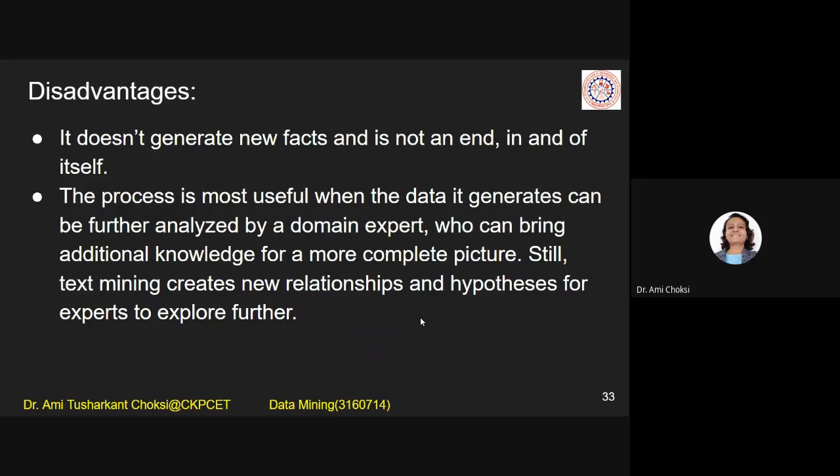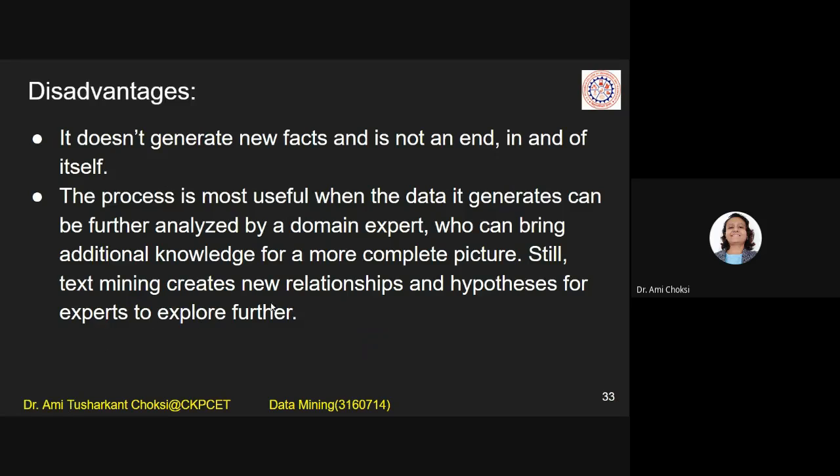So what are the disadvantages? It does not generate new facts and is not an end in and of itself. What do we mean by that? It does not generate a new fact. It only does the mining. The process is most useful when the data it generates can be further analyzed by a domain expert who can bring additional knowledge for a more complete picture.